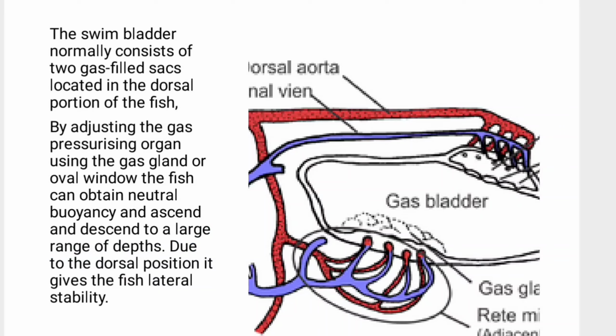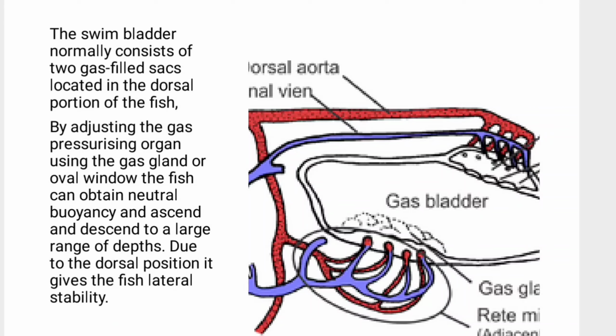Due to the dorsal position, it gives the fish lateral stability. Hopefully you do know, but somehow I'm very bad at drawing, but still I'll draw here. This is a fish for me. This will be like its eye. So this will be the lateral position. I'm again drawing with a highlighter. This one will be the lateral position.